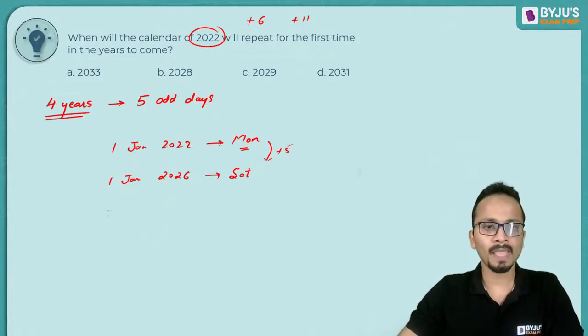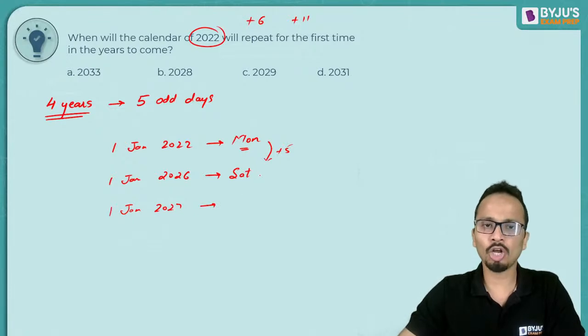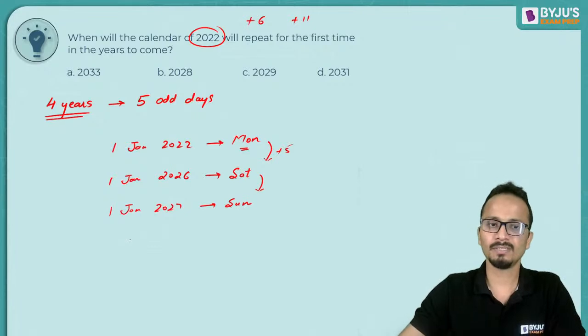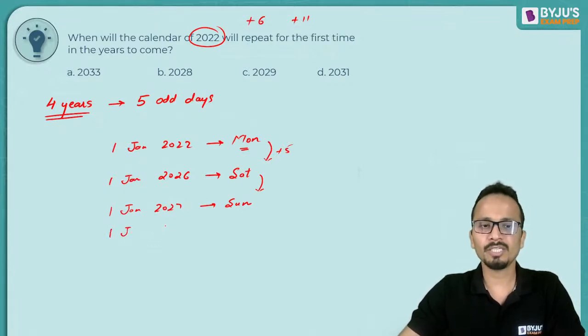All right. Now 1st January 2027. Since I'm adding a normal year, it will be +1. It will be a Sunday. 1st January 2028. Again, this is a normal year. It will be +1, Monday.